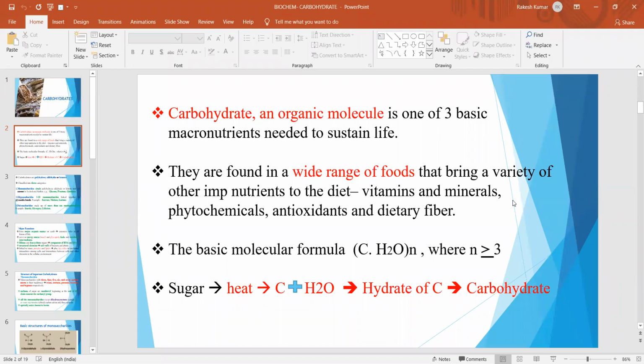Carbohydrates contain basically carbon, hydrogen, and oxygen, and they are found in a wide range of foods that bring a variety of other important nutrients to the diet. For example, vitamins and minerals, phytochemicals, antioxidants, and dietary fiber.